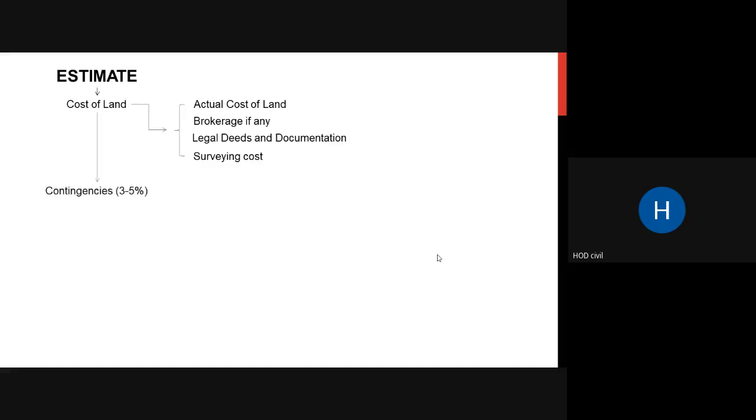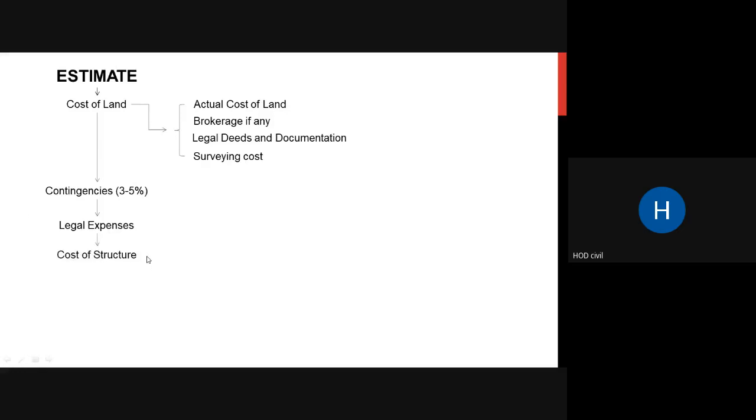Next, there are a few contingencies that you have to keep. Contingencies are for any unforeseen circumstances, which you have to pay from your project. For that you have to keep some 3 to 5% of your total project cost as contingencies. Then there are legal expenses that are required, such as legal documentation and all those things.